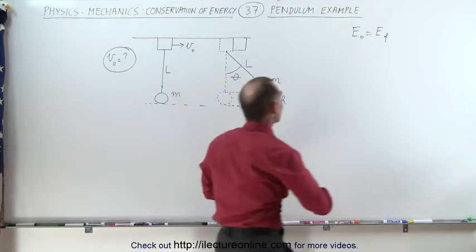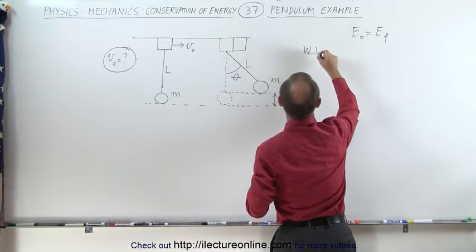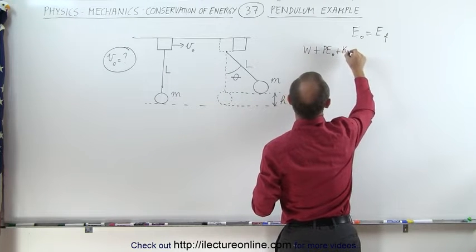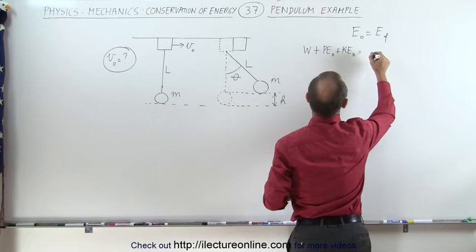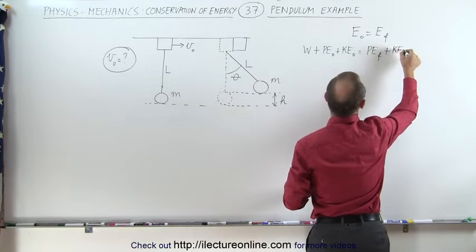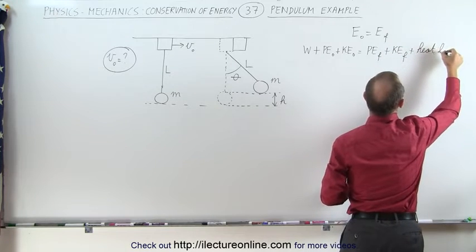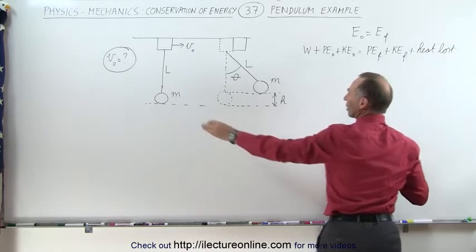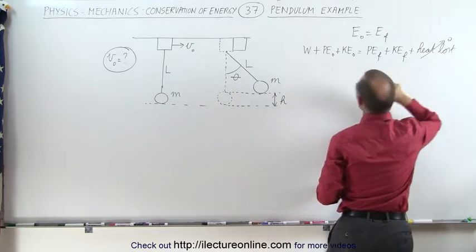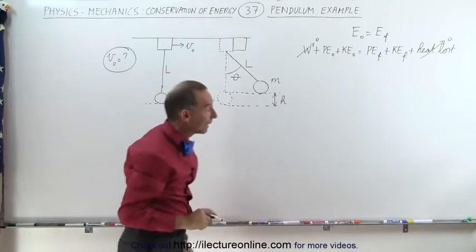What we're going to do here is write it as follows. Any work put into the system plus any initial potential energy plus any initial kinetic energy must equal the final potential energy plus final kinetic energy plus any heat loss due to friction. Of course, right away we realize that the pendulum is not losing any heat due to friction, so that goes to zero, and there is no work put into the system, that goes to zero as well.